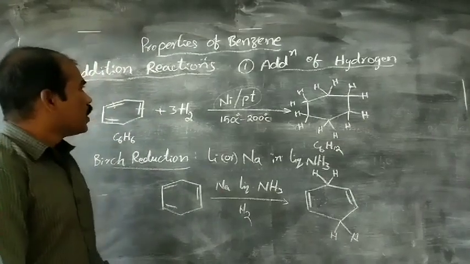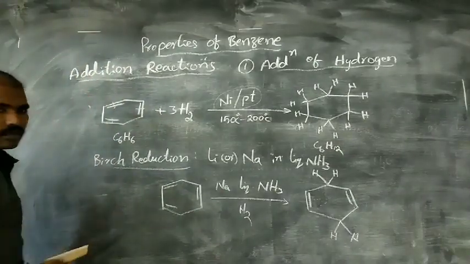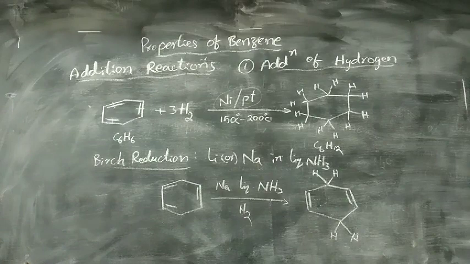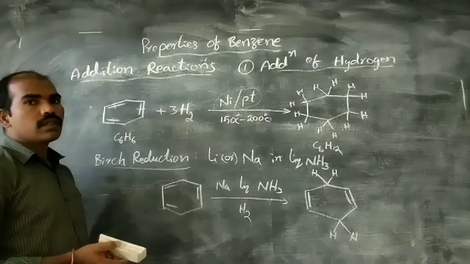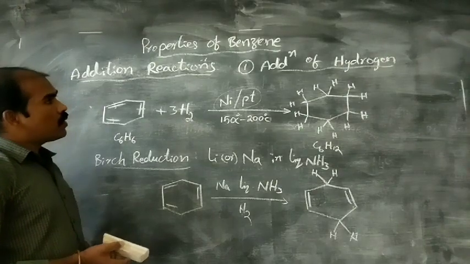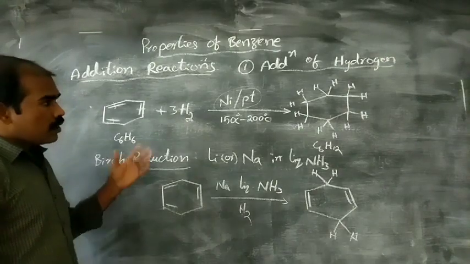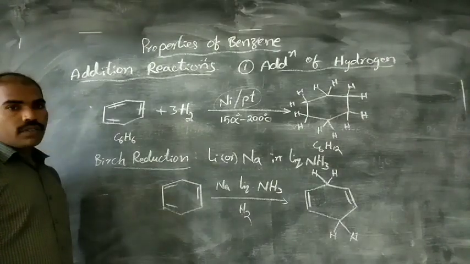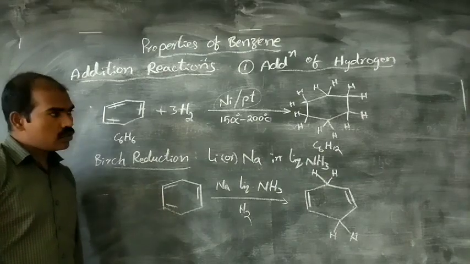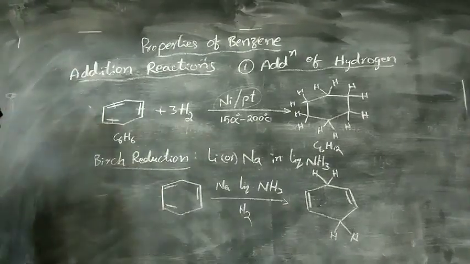This is addition of hydrogen. Okay, this is about addition of hydrogen. All of you take a screenshot for your notes.